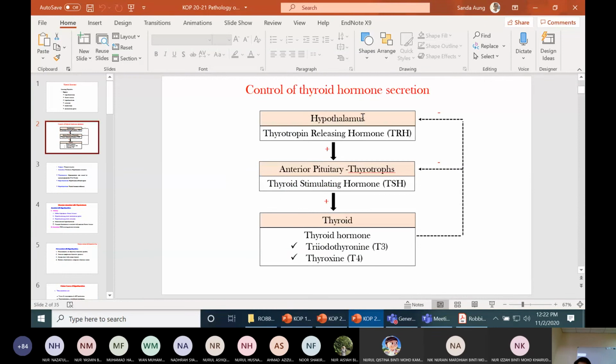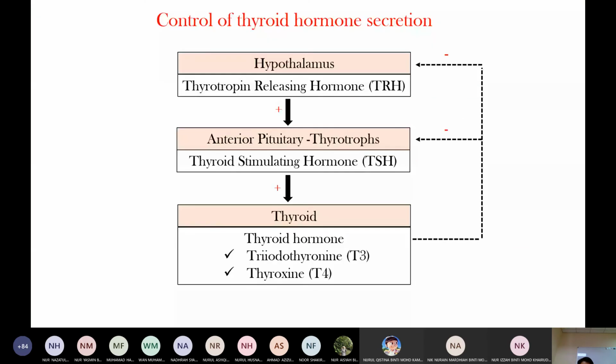So the hypothalamus acts on the anterior pituitary. The anterior pituitary releases TSH. This TSH acts on the TSH receptor on the thyroid gland, then this TSH receptor stimulates the thyroid gland to produce thyroid hormone. So when there is increased thyroid hormone level, there is negative feedback to the anterior pituitary and the hypothalamus.